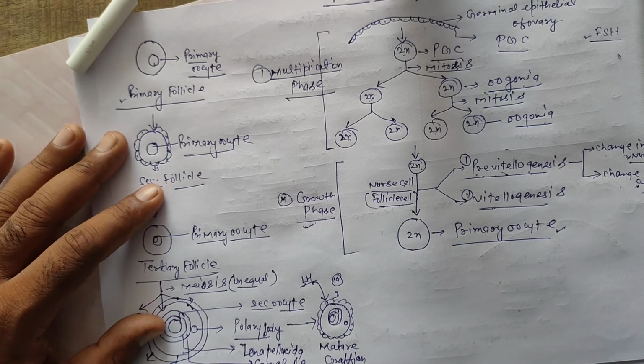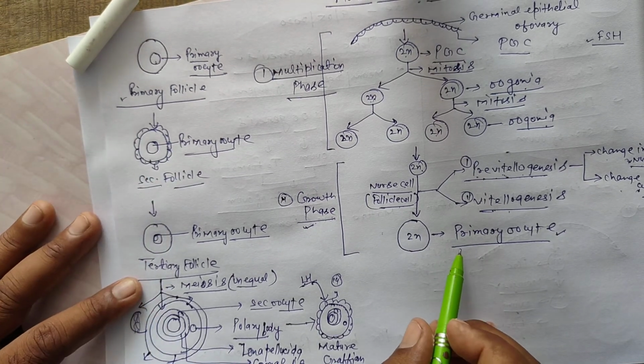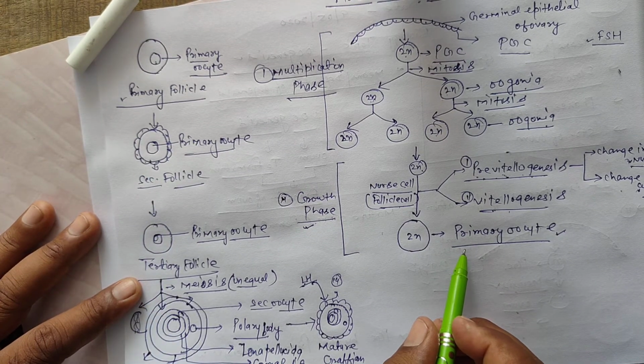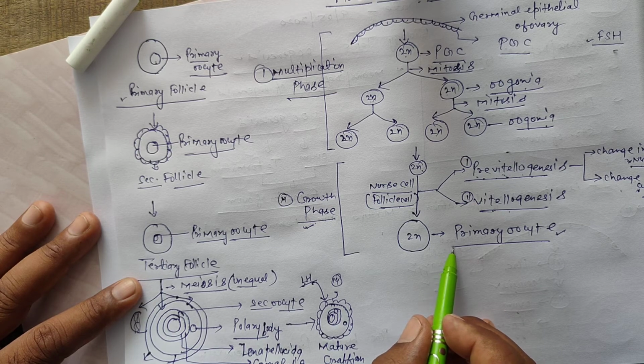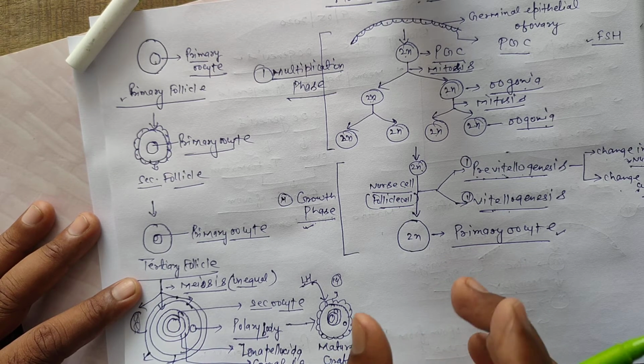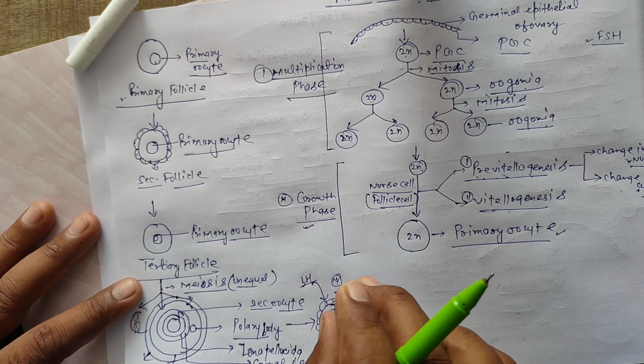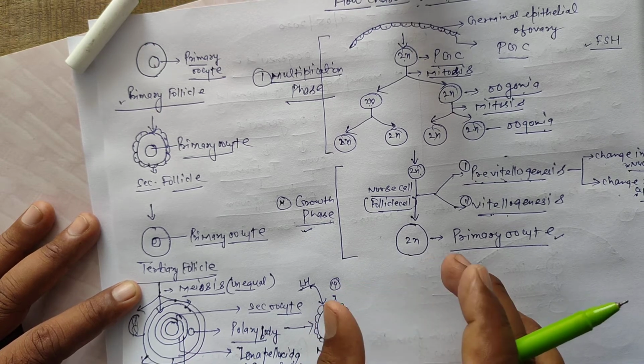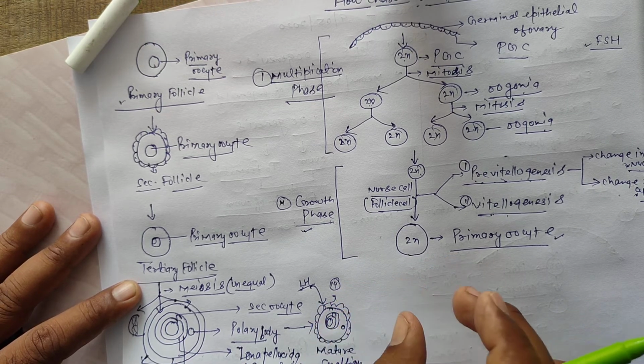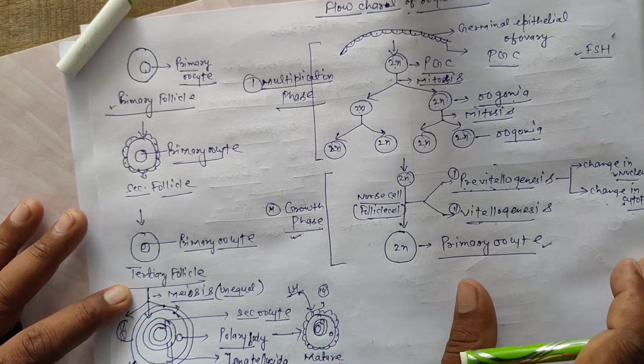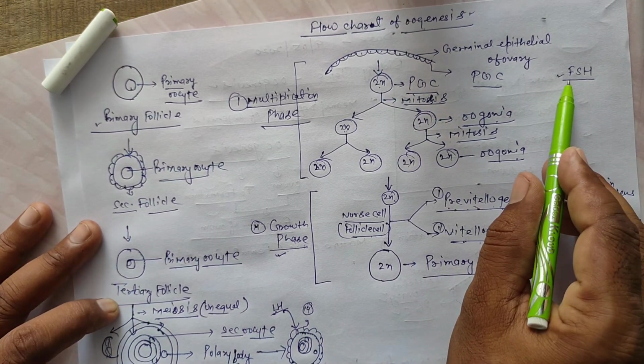Once again, during the menstrual cycle at puberty age, follicle cells arrange around the primary oocyte under the effect of FSH hormone.